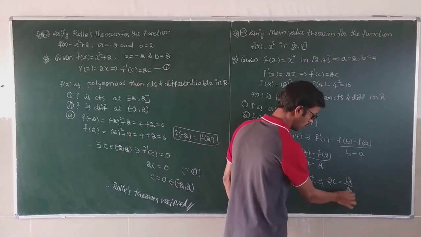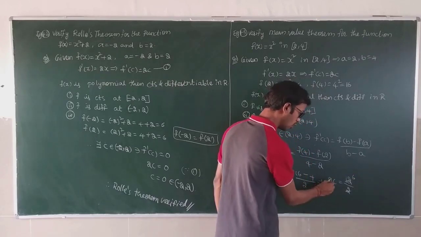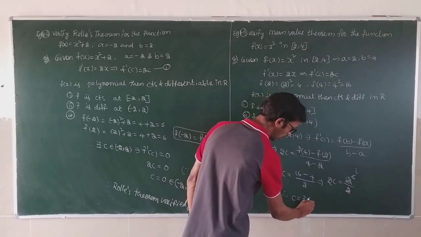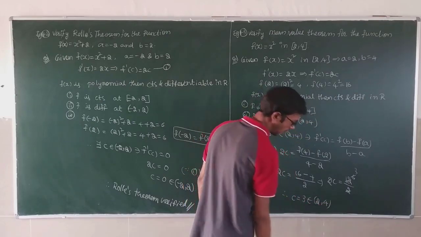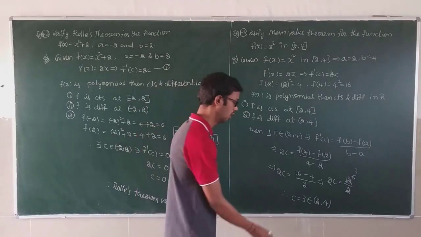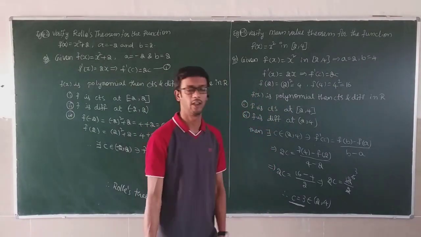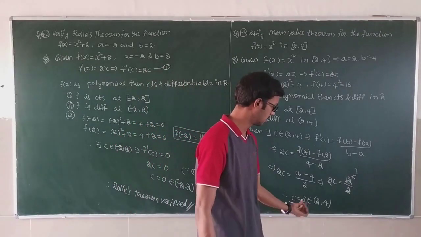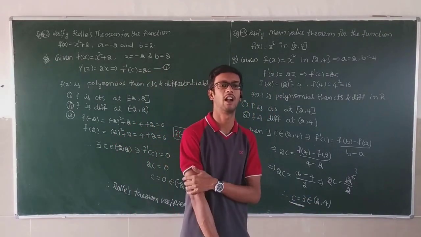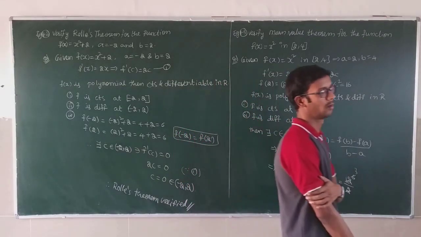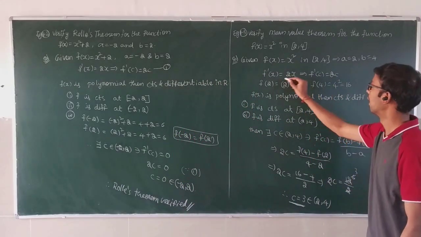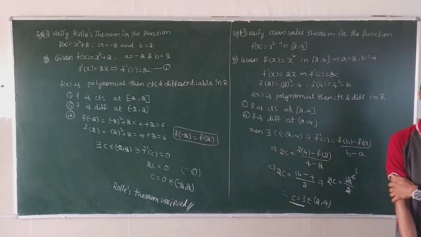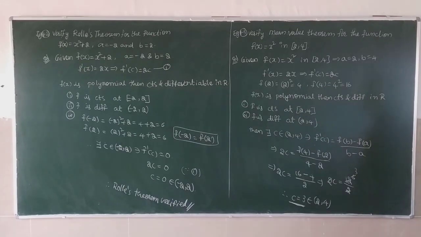2 6 the 12, 2 1 the 2, 3 the. Therefore, c is equal to 3, which belongs to the open interval 2 comma 4. Mean value theorem is verified. If it does not belong, it does not satisfy the mean value theorem. So once again you see f dash of x, f dash of c, f of a, f of b. Substitute in that one. Pause the video to note it down.